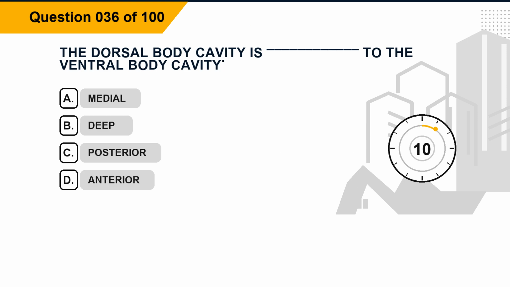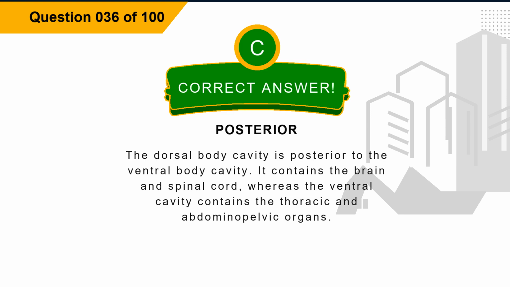Question 36. The dorsal body cavity is blank to the ventral body cavity. Option A, medial. Option B, deep. Option C, posterior. Option D, anterior. The correct answer is option C, posterior. Explanation: the dorsal body cavity is posterior to the ventral body cavity. It contains the brain and spinal cord, whereas the ventral cavity contains the thoracic and abdominopelvic organs.